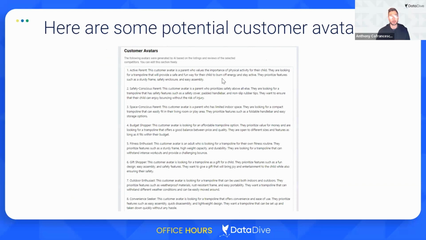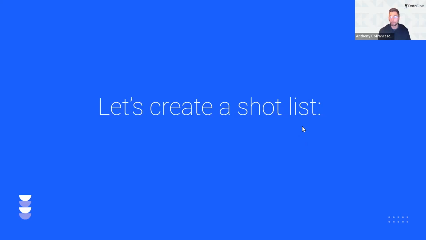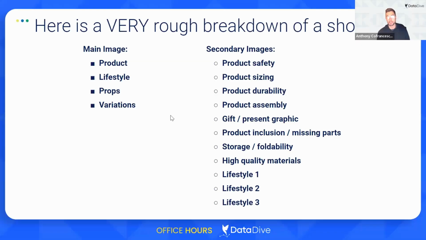And then here are potential customer avatars. These are potentially people who might buy the product. So based on the information in Deep Dive and then the information that we saw in the AI product brief, we can use this to create a shot list. Now, what I'm showing is a very, very rough breakdown of a shot list. I would spend a lot more time, especially if you're using money from your launch budget to hire something like a creative agency, really dig into this.